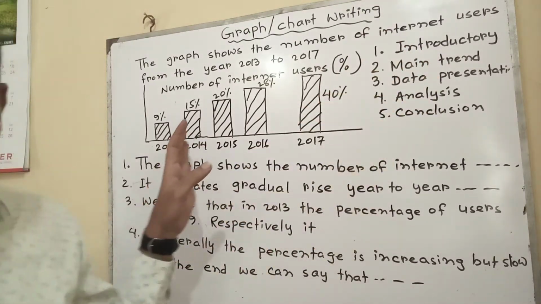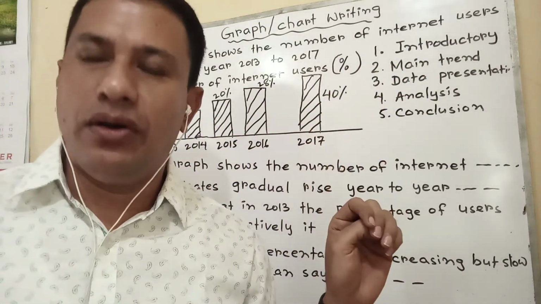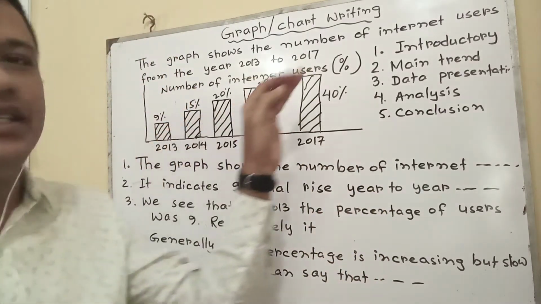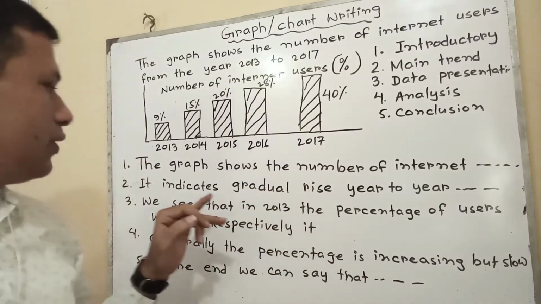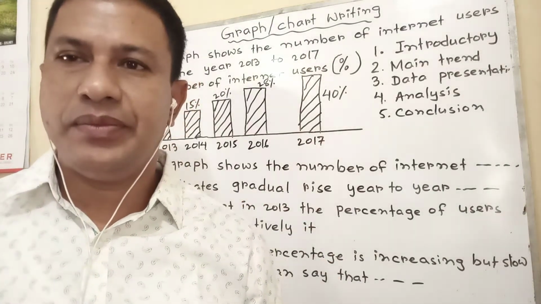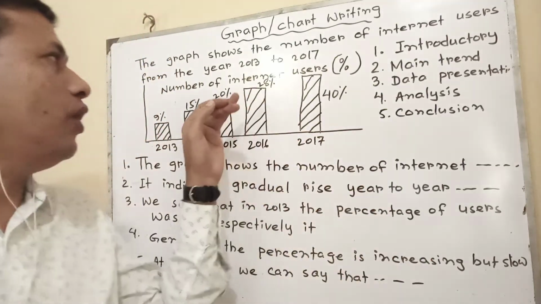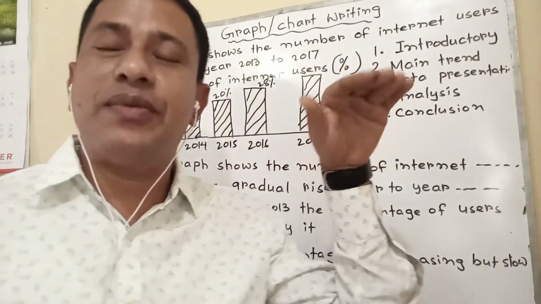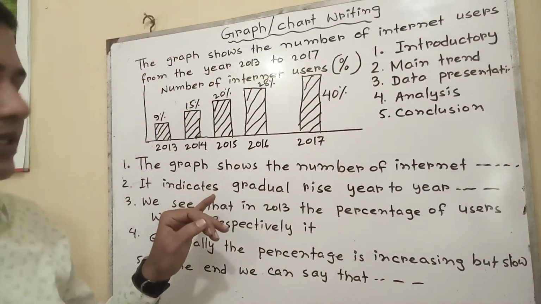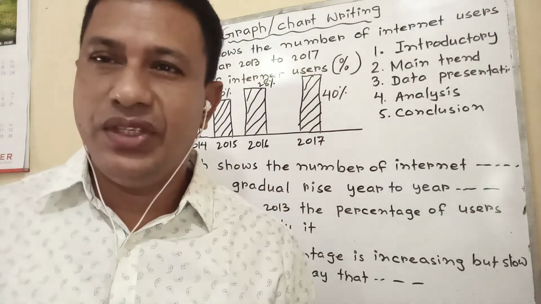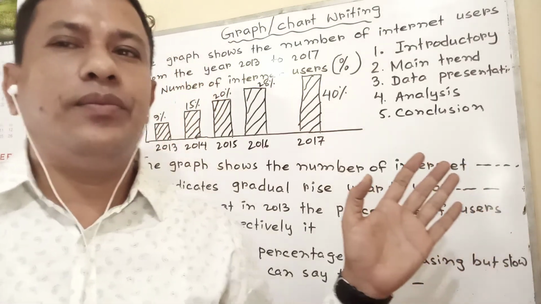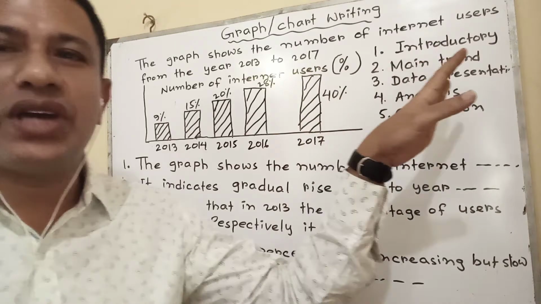Main trend, in which way the information is going on. Such as I see that the percentage is rising year to year. That means I would like to say that it indicates a gradual rise year to year. If it is a rise and fall, sometimes decreasing, sometimes increasing, at that time you can say that it indicates rise and fall in different years. In this way, you have to give importance to the main trend.